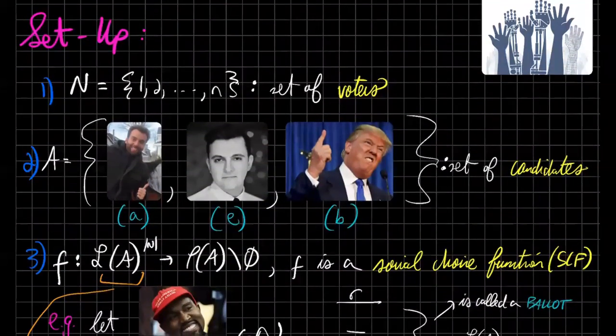First, our set of voters is going to be a finite set. We're just going to index it using the natural numbers. Then we're going to have what is referred to as A in the literature, the set of candidates. So in our pseudo election, we're going to have Professor Anil Adha as one candidate. We're going to call him A. We're going to have a random Turk as the next candidate. If you know, you know. We'll call him E. And then we have some kind of politician, I think. No stigma there, but we'll call him B.